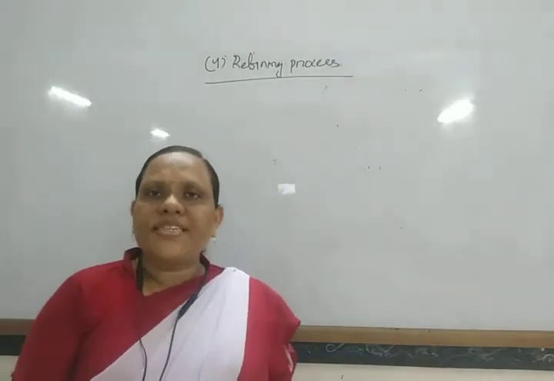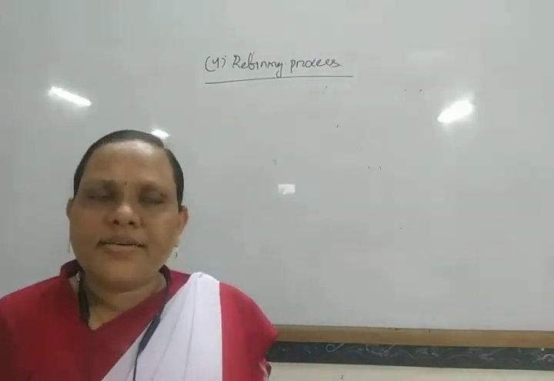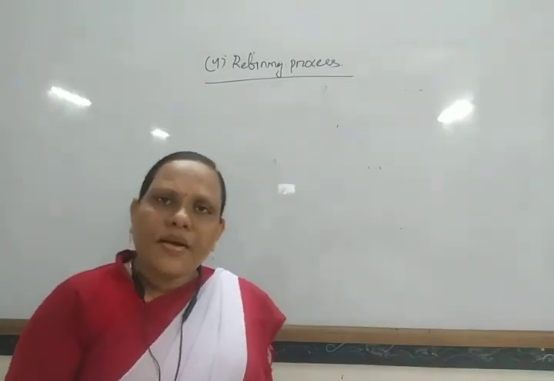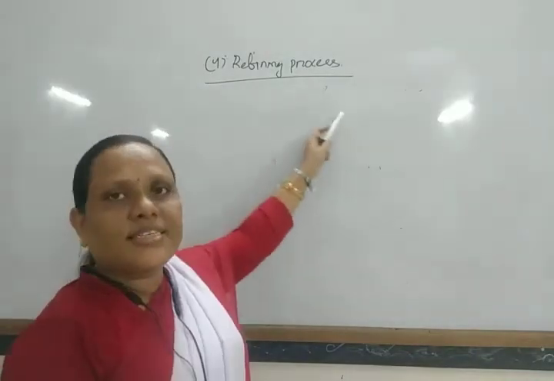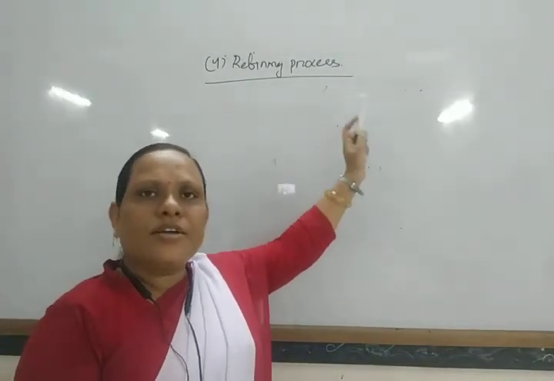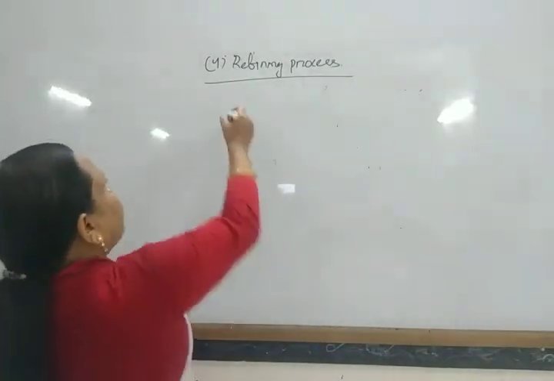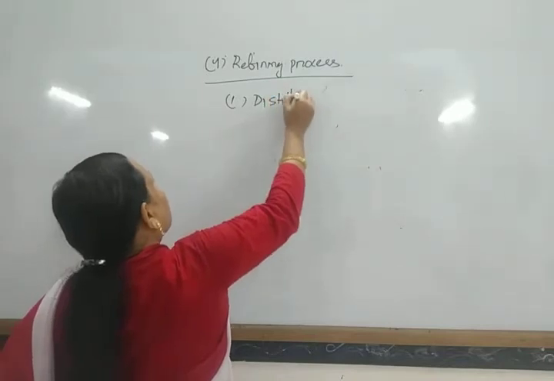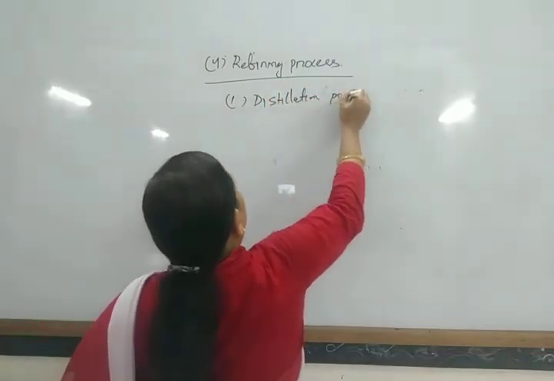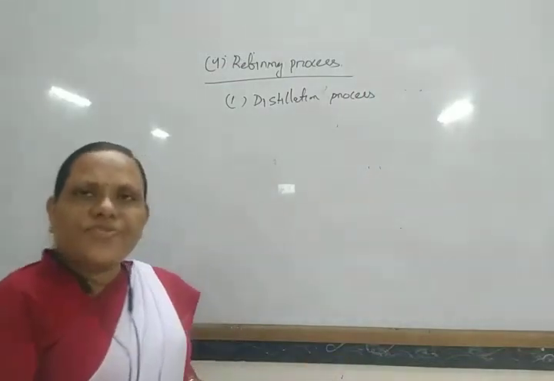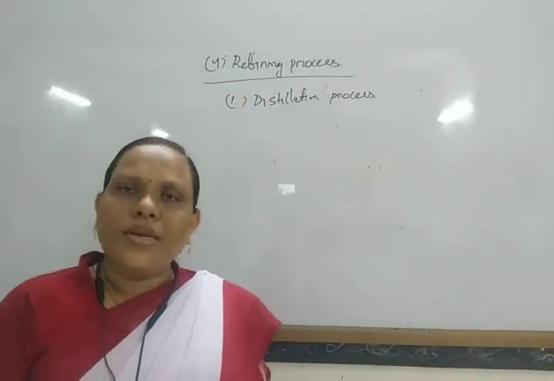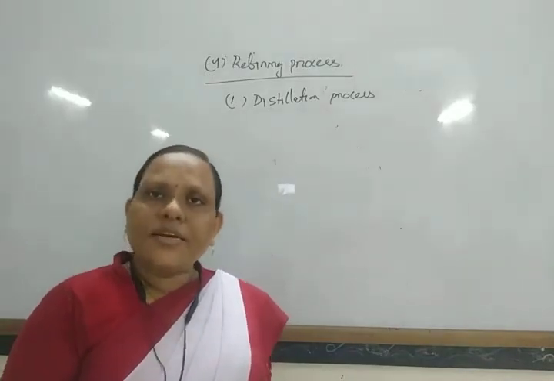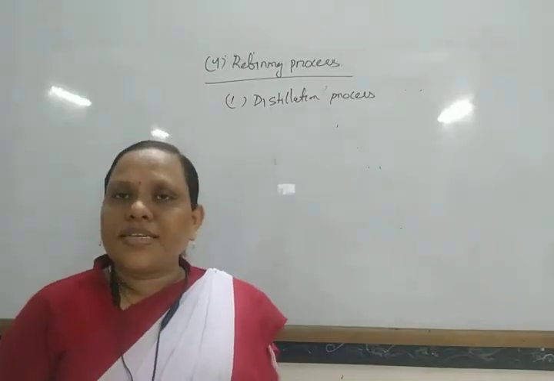The refining processes are of different types, depending on the nature of the metal. One is distillation. Some metals have very low boiling points and can be easily converted into gaseous form, so for those metals the distillation process is carried out.